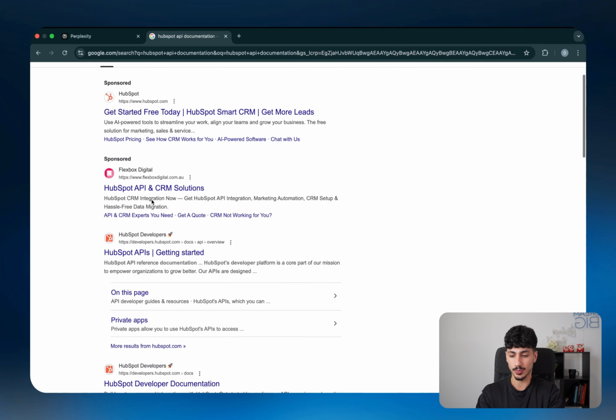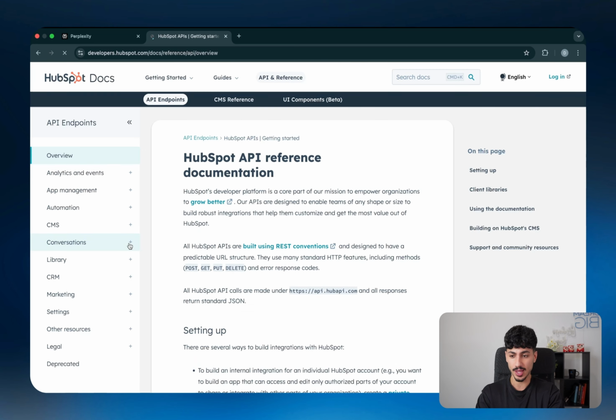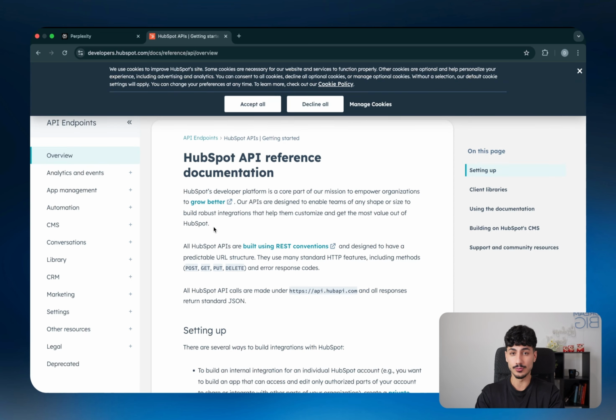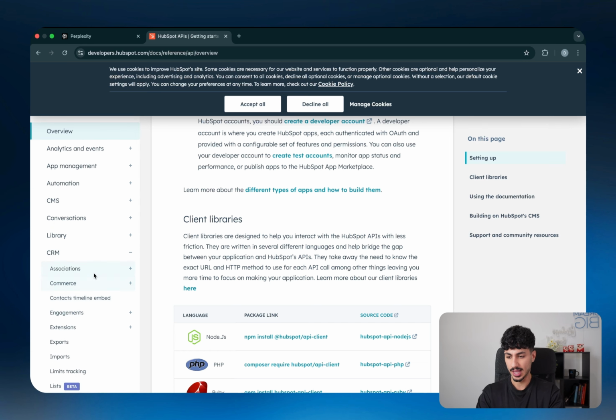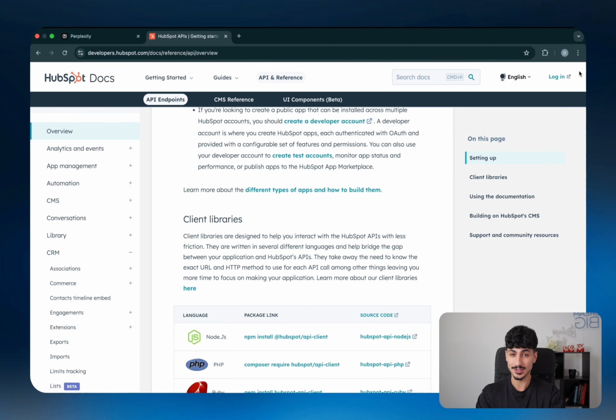So once they search that up on Google, they'll find the HubSpot API documentation, and then they'll start reading line by line. Okay, well, this is the general schema of the HubSpot API. These are the different things we can do. So we probably want to go to CRM, and then we want to read each of these and understand whether it is feasible or not feasible to actually try and upload leads to HubSpot via API. But is this really the most efficient way to do it? Well, the answer is no.